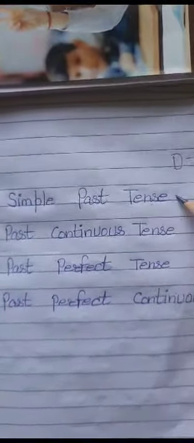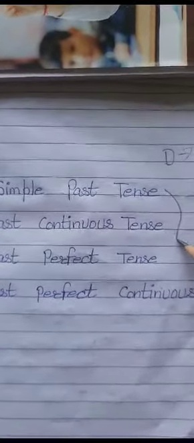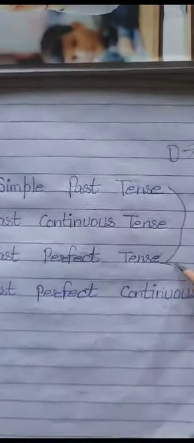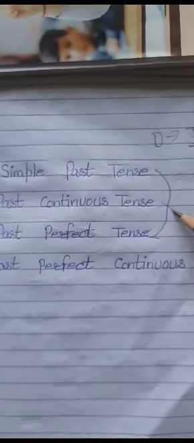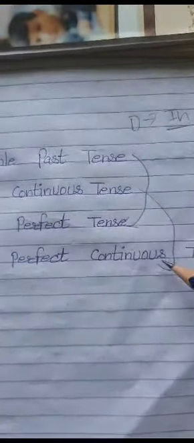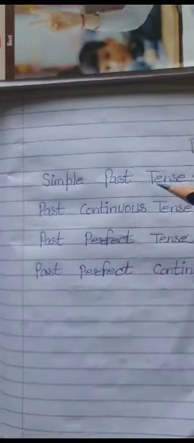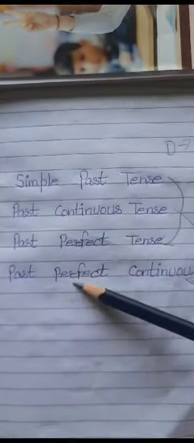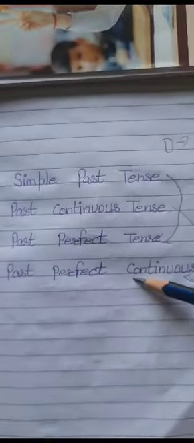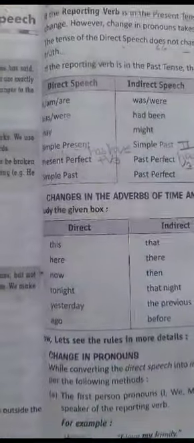It's simple. You will make use of simple past tense with past perfect tense and just give this cross multiplication of past continuous tense with past perfect continuous tense. Then you will face no confusion. Simple past will go with past perfect tense, 1:3. Past continuous will follow past perfect continuous, means 2:4.